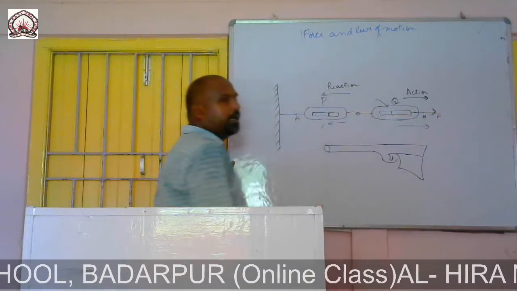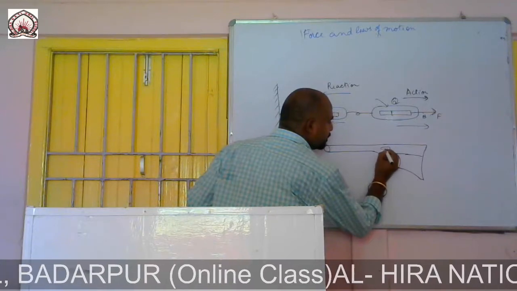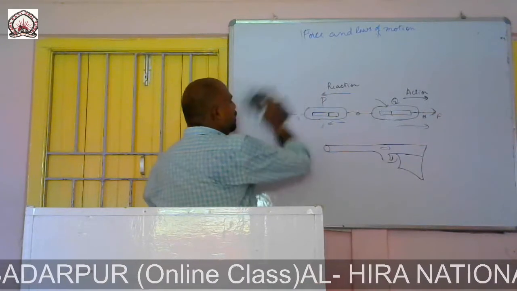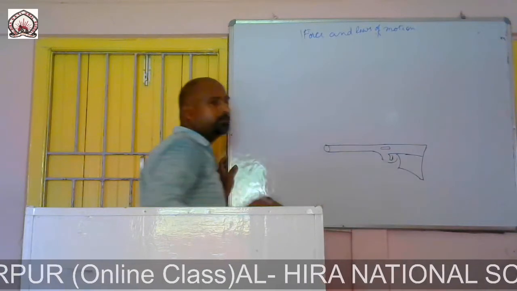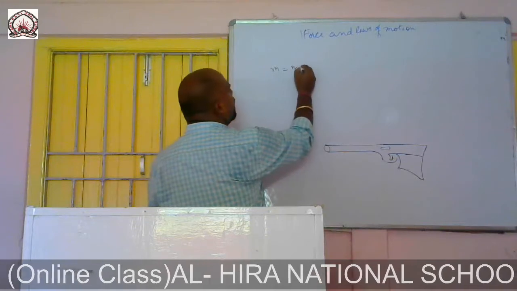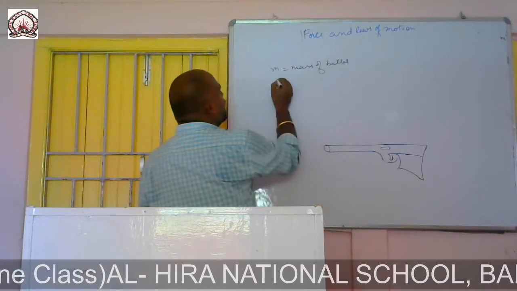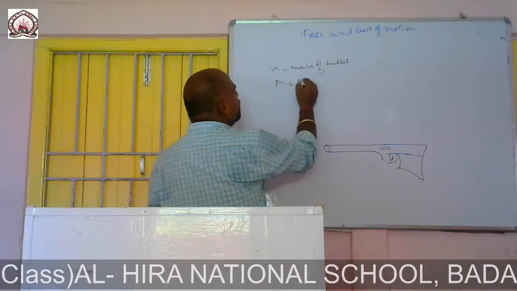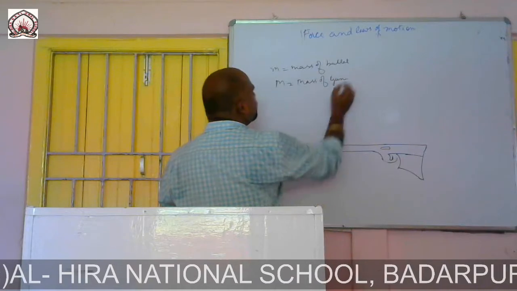Now let us take a gun. This is the size of the bullet. Say small m equals the mass of the bullet, and capital M equals the mass of the gun.